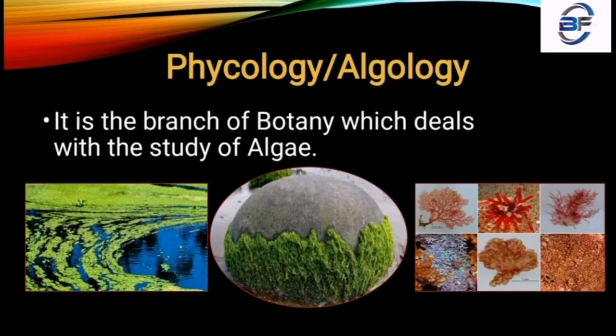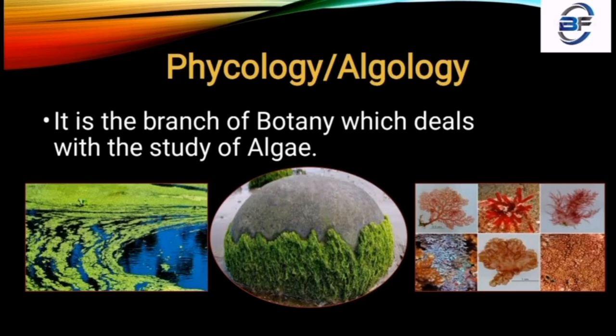This algae is a structure which carries out photosynthesis. That means it contains green color pigments, and you can see that it is green in color, and sometimes red algae is also there. Here in this picture there are a number of red algae, in oceans and similar places, where red algae formation is also there.